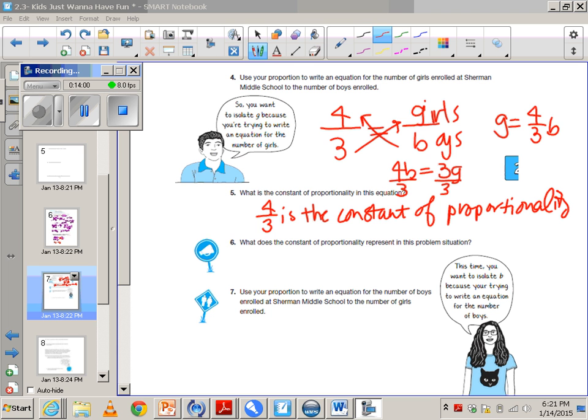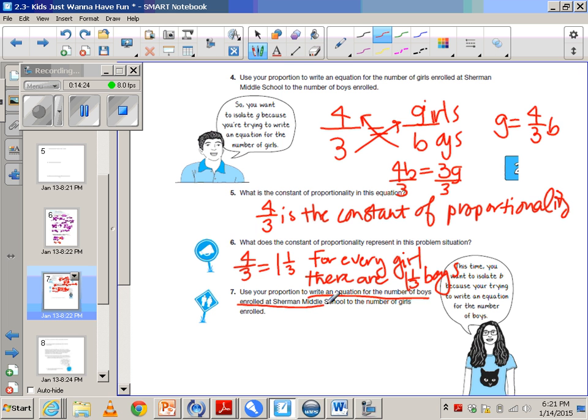What does the constant of proportionality represent in this problem situation? Well, 4 over 3 can be turned into a mixed number, which is 1 1/3, which means that it represents for every girl there are 1 1/3 boys. The next problem asks us to kind of flip that, and it says write an equation for the number of boys enrolled in Sherman Middle School to the number of girls. So that means instead of having G by itself up here, we're actually going to solve and get B by itself down here.